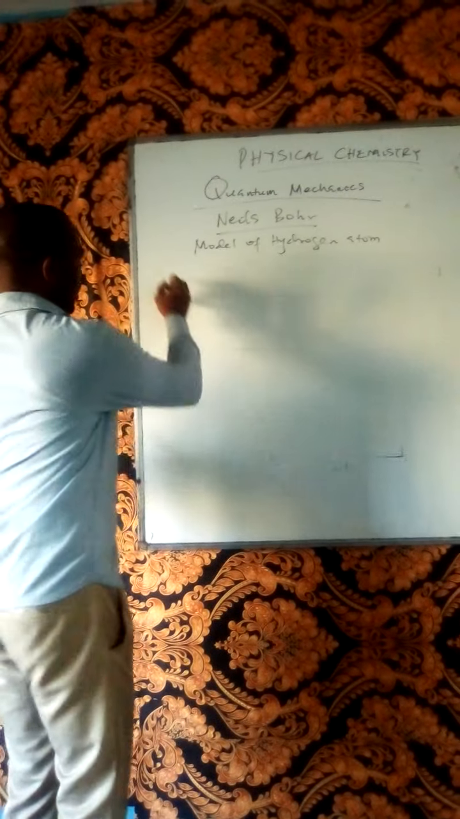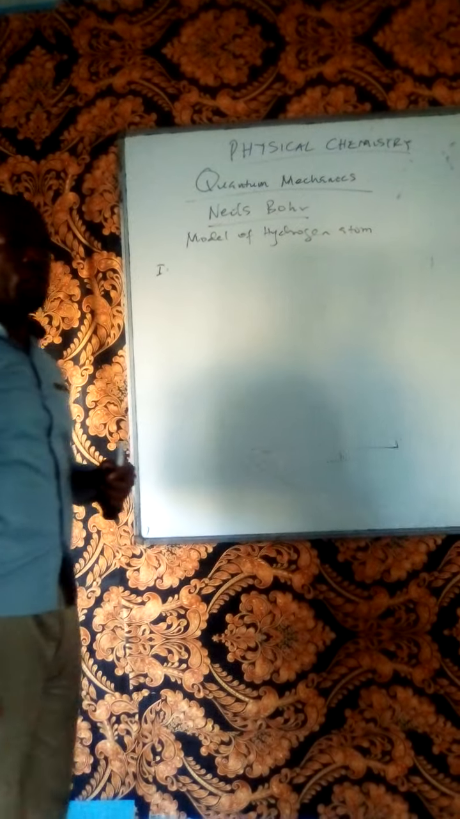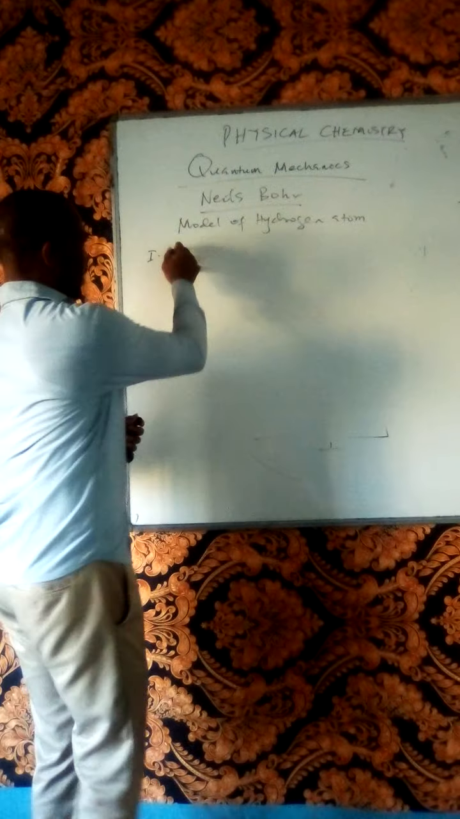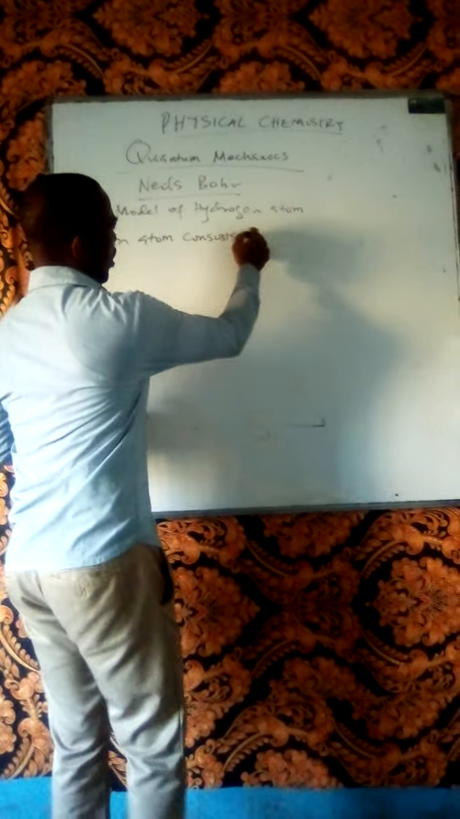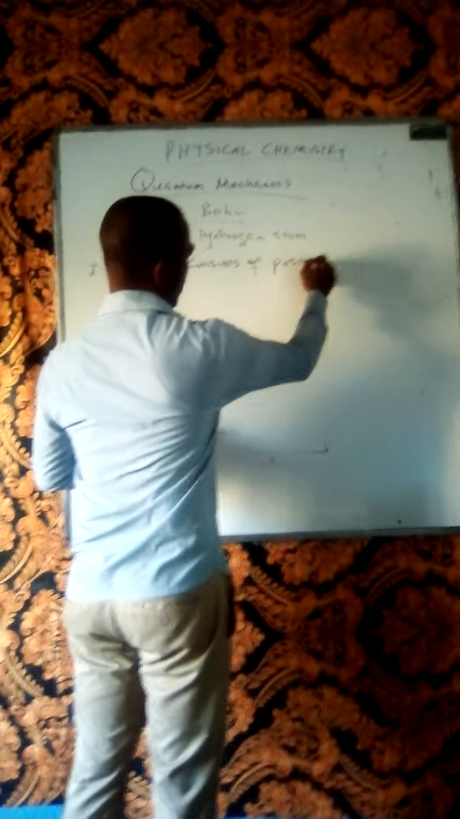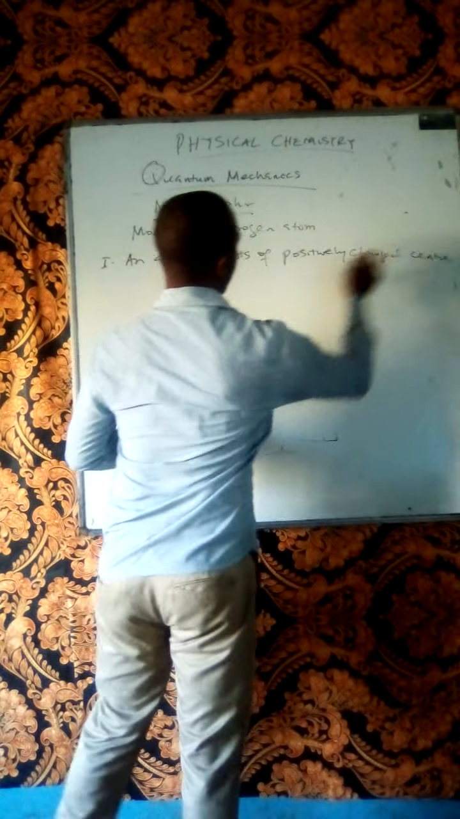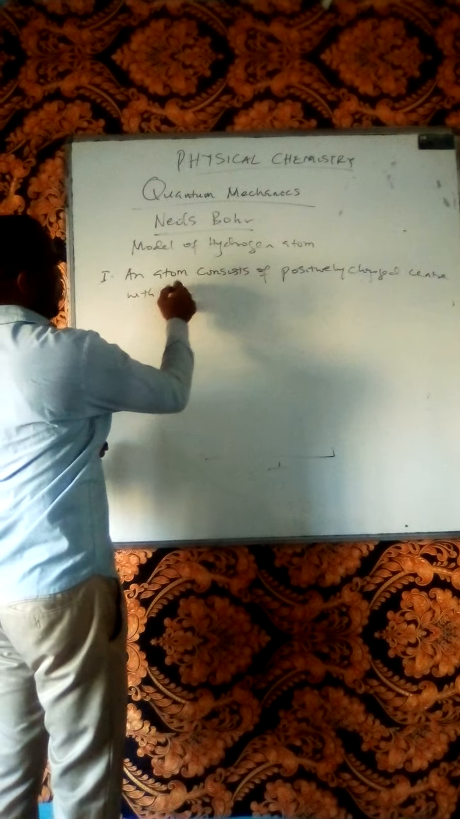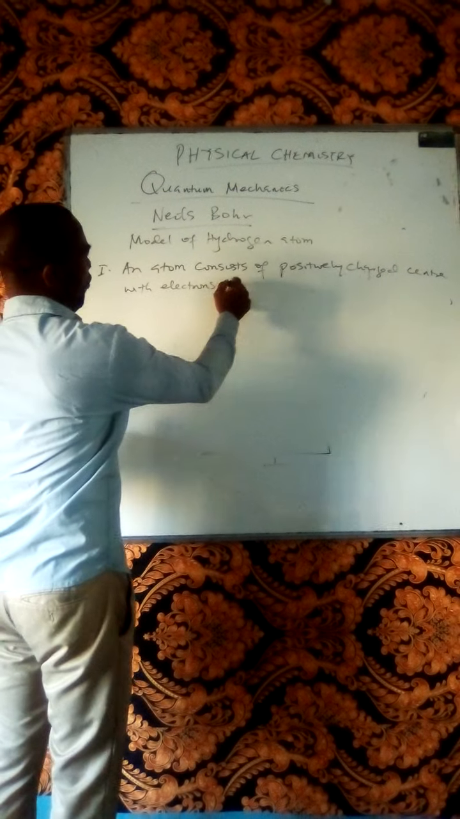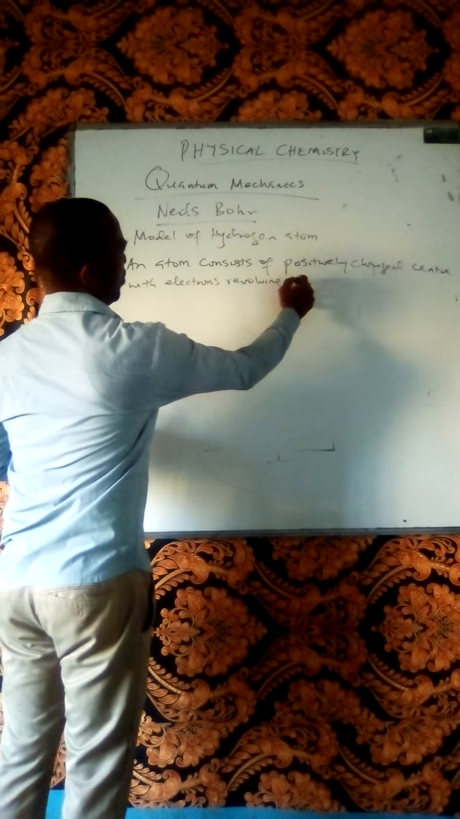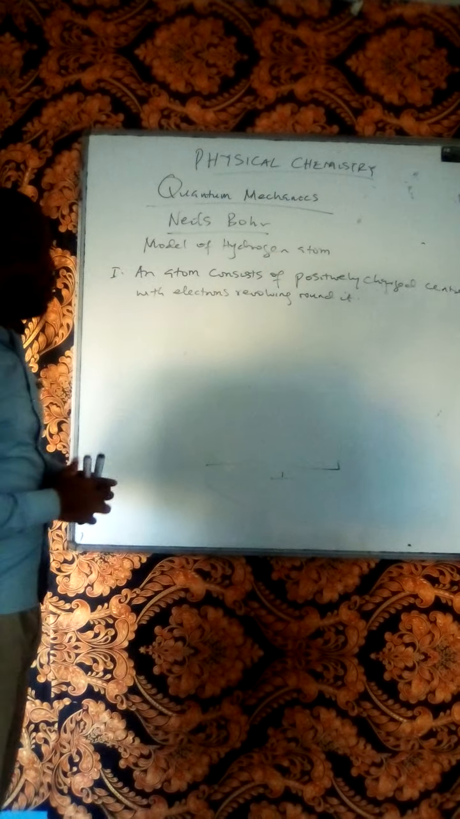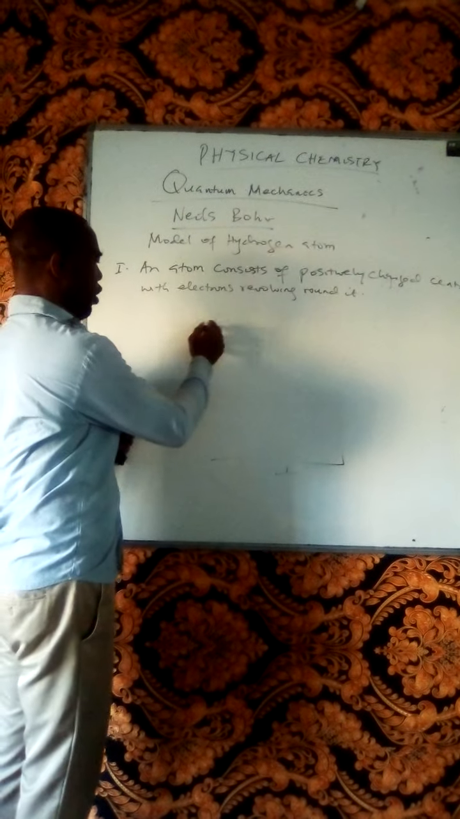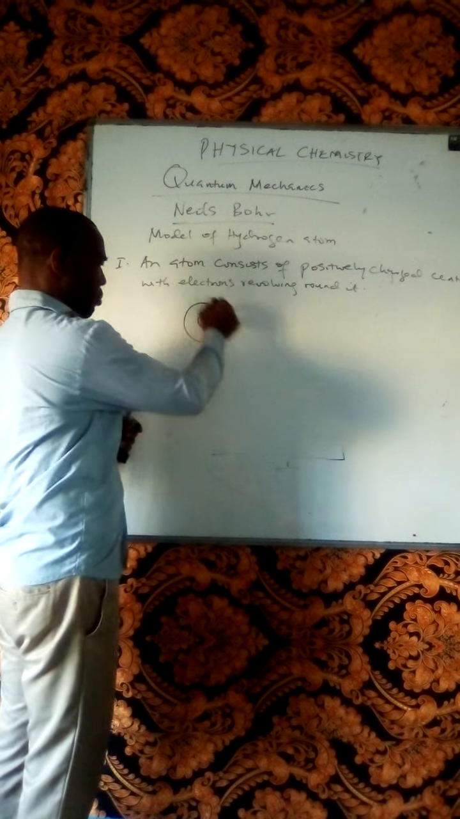The first one is in agreement with Rutherford's statement. He said that an atom consists of a positively charged center with electrons revolving around it. So this statement made by Niels Bohr was a repetition of what Rutherford did earlier, before Niels Bohr.